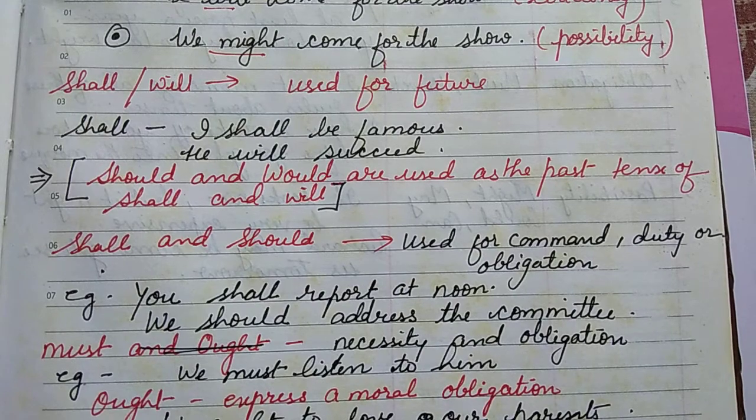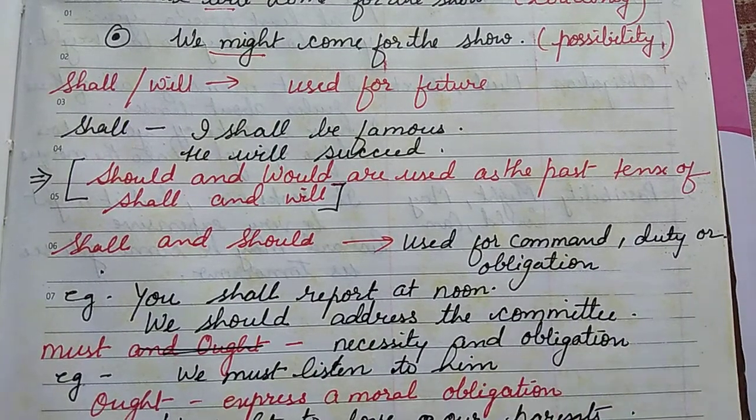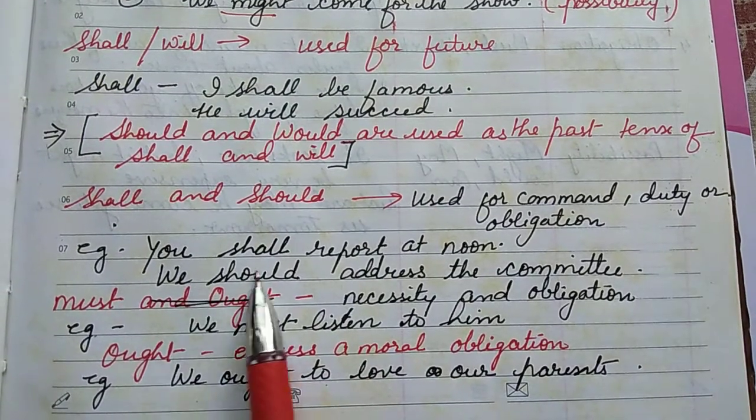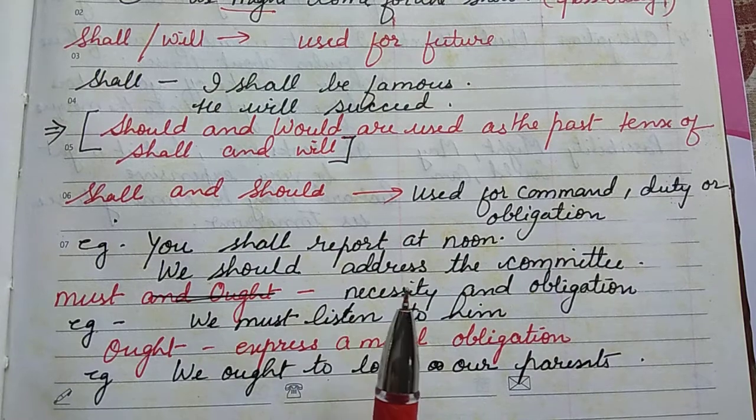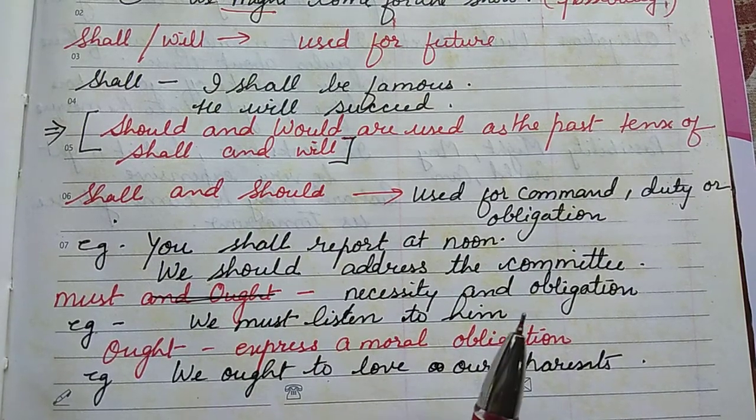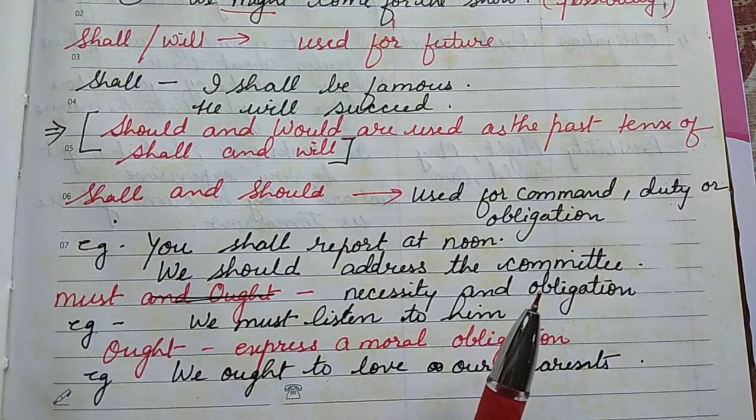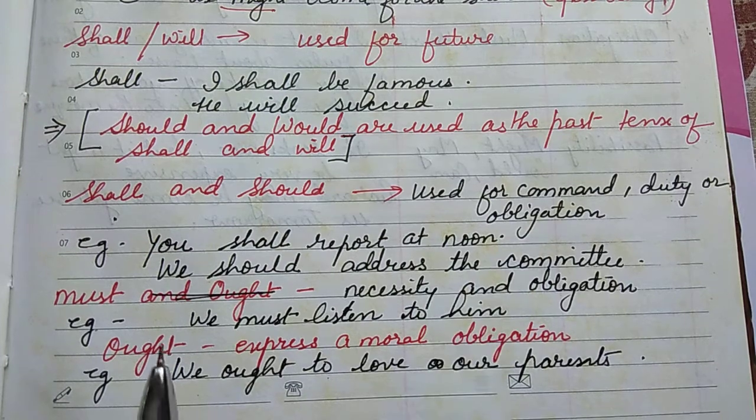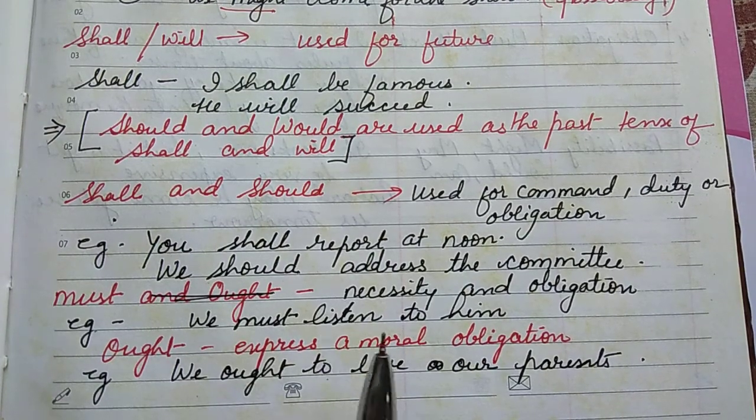Shall and should are used for command, duty or obligation. You will see different sentences here. You shall report at noon, this is a kind of command. We should address the committee. Now must expresses necessity and obligation. When something has to be done, when it is necessary, then we use must. So we must listen to him, we must listen to the teacher, we must listen to our parents.